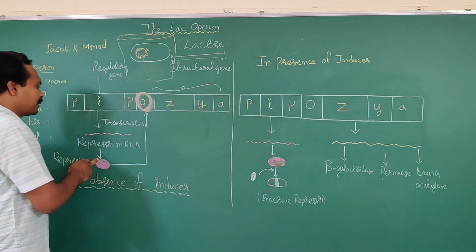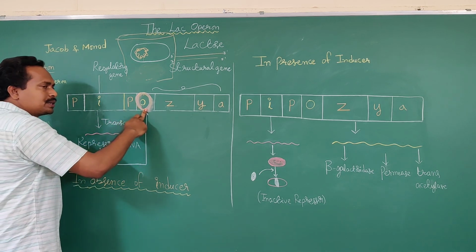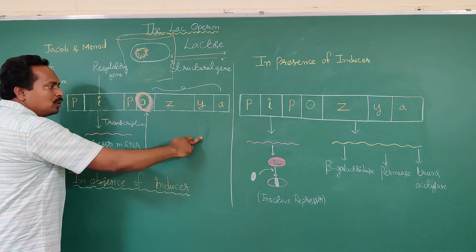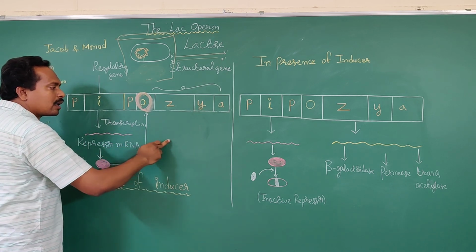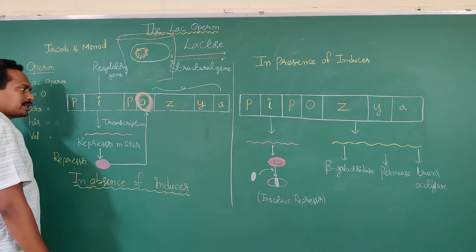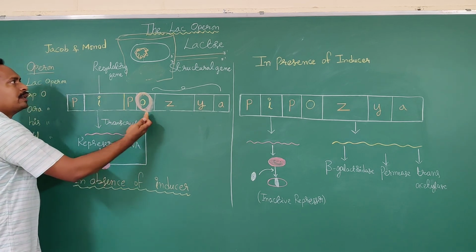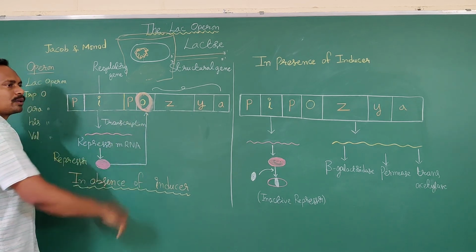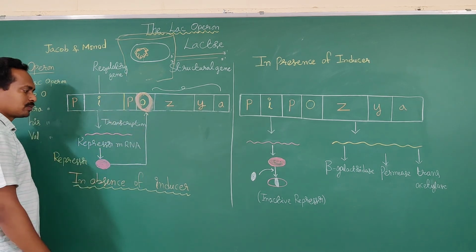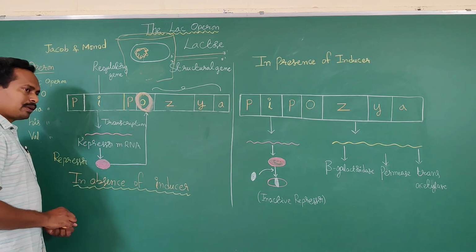Whenever the repressor protein binds to the operator region, the structural genes are not able to synthesize the RNA and the polypeptide chains. So these events take place in the absence of the nutrient medium. What is the nutrient medium here? Lactose. What are the events observed in the absence of inducer?